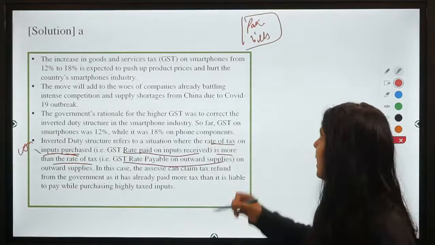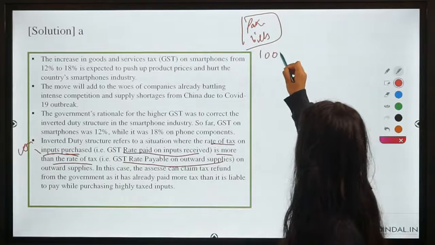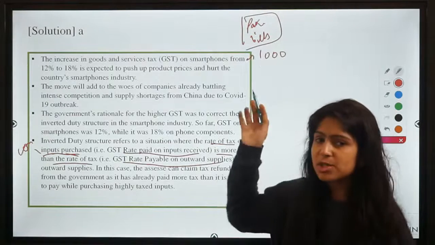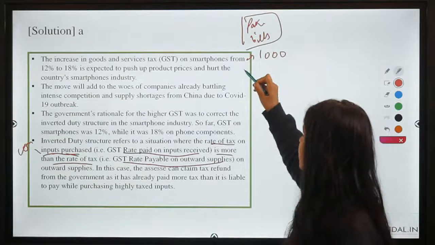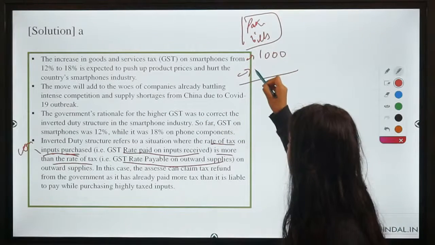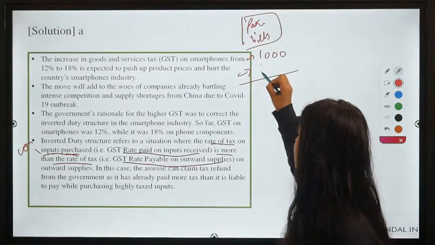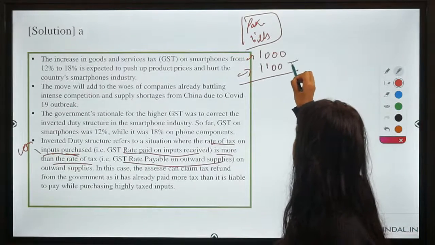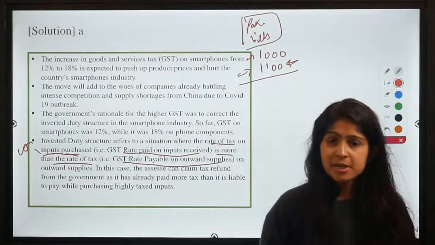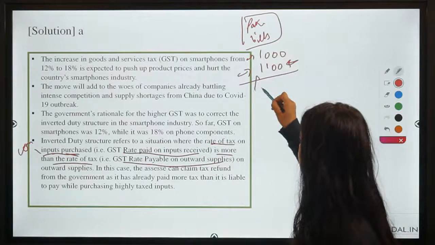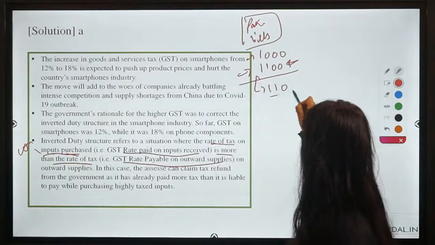So it can also happen that he is purchasing the components worth 1000 as we saw in the example, but on paper he is showing that he is purchasing the components worth 1100, just so he gets a higher refund, right? Because now at 10% he would have paid 110 according to documents.